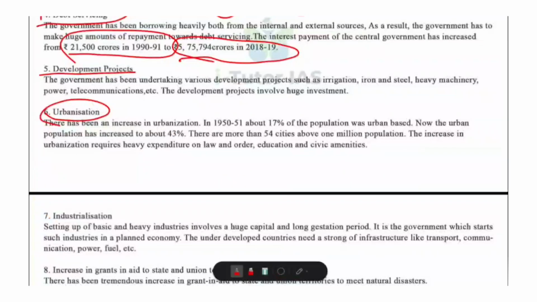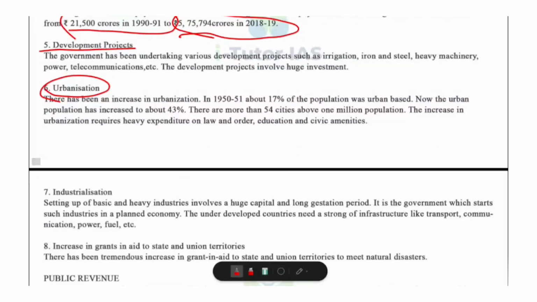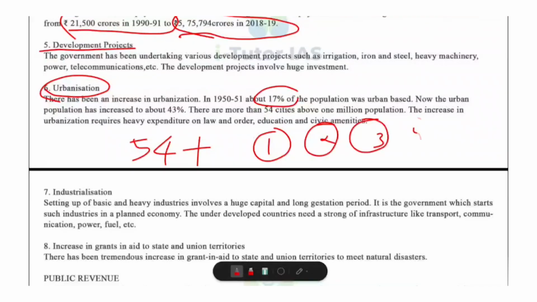In 1950-51, 17% urban population was there, but now it is 43%. That is 54 plus cities have more than 10 lakh population. And urban areas need better roads, waste management, public transport, water supply, safety and law and order. So these increase government spending massively.